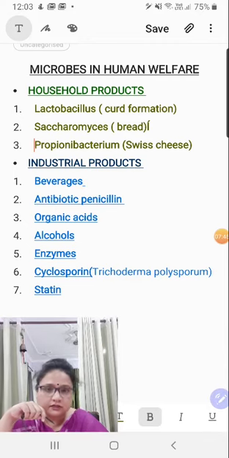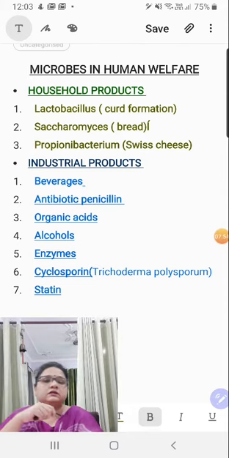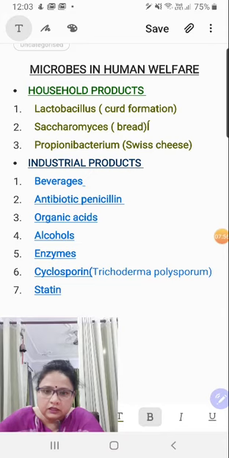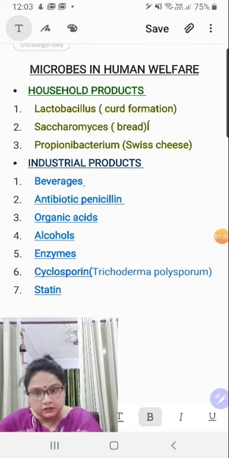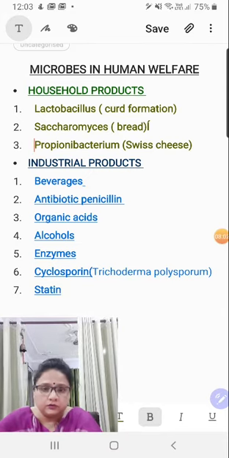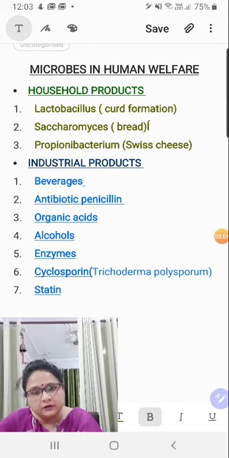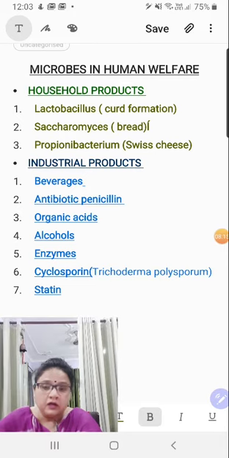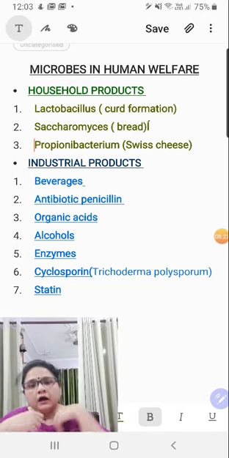This is extracted from a fungus, Trichoderma polysporum, and it is a very good immunosuppressant, basically for organ transplant. At the time of organ transplantation, immunity should be suppressed, and this can be used. Statin is for lowering the cholesterol level, right? Monascus purpureus, I guess, is the source. You can check it out in the table that I'll be sending you.